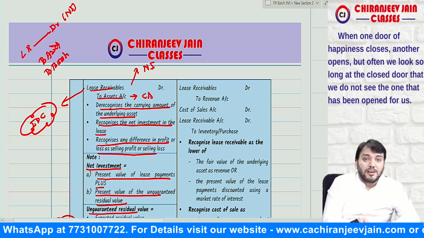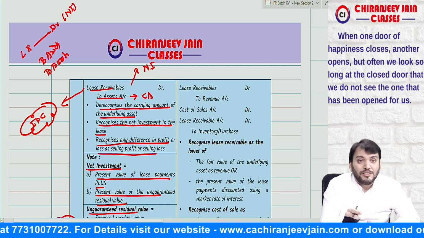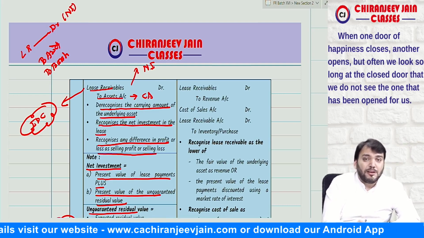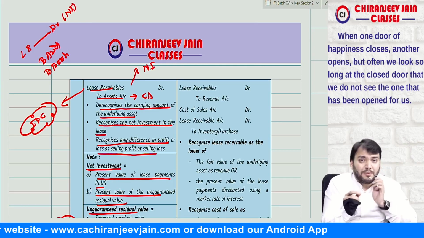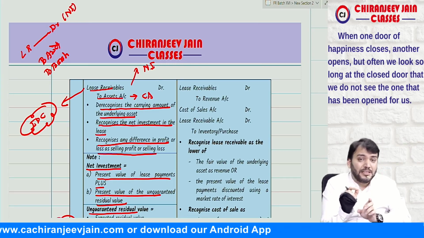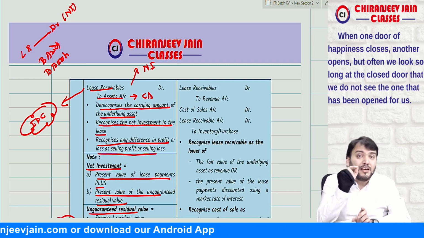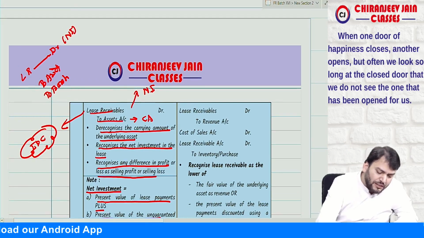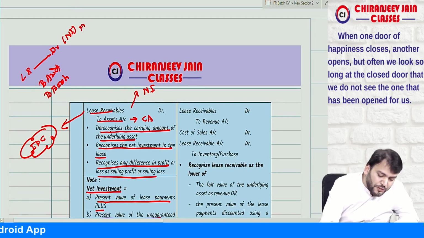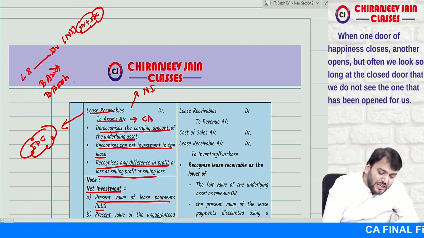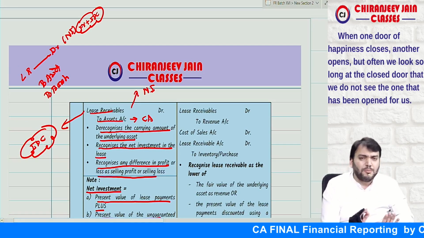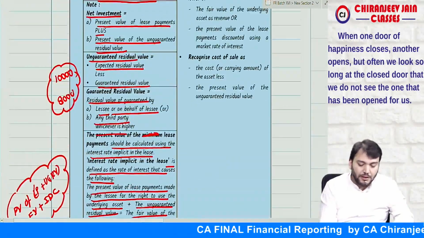Net investment means present value of lease payment plus present value of unguaranteed residual value, which is nothing but equal to fair value of leased asset plus initial direct cost. Are you getting what I am saying? So suppose the fair value, it will be equal to fair value plus initial direct cost paid. Understood? So this journal entry will pass. Any difference will be transferred to gain or loss on sale. I hope you have understood. Correct? Yes, sir. This point.